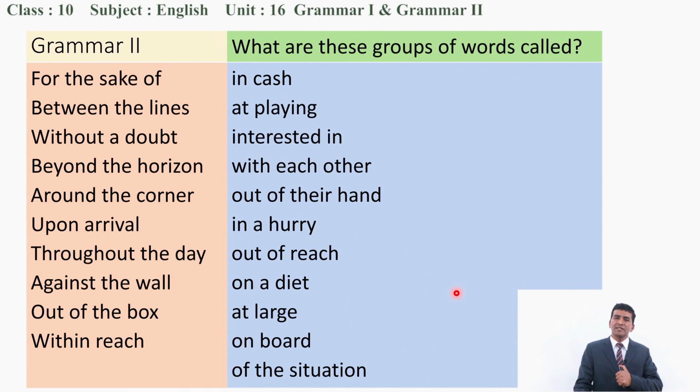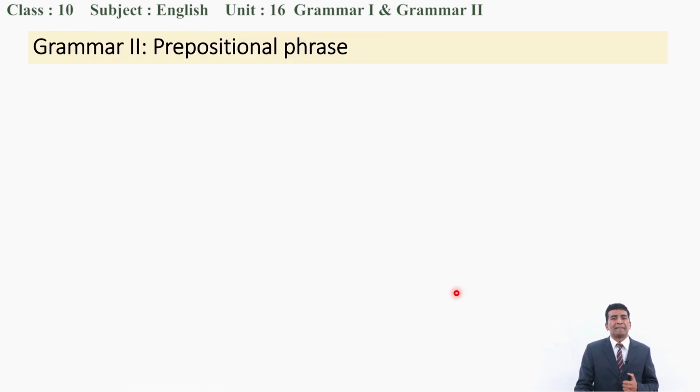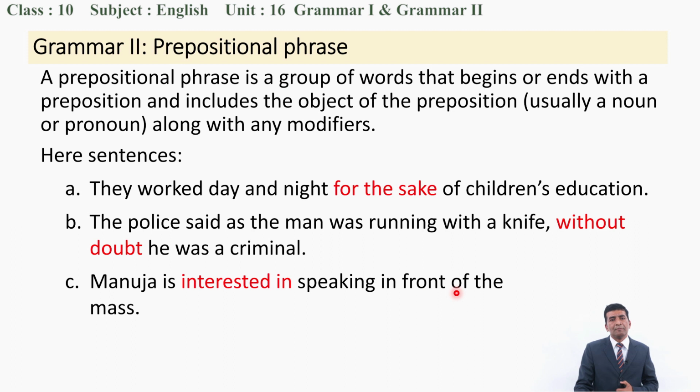Yes, that is what we are going to talk about in Grammar 2. We are going to talk about prepositional phrases in Grammar 2. Prepositional phrases are those groups of words that begin or end with one preposition or another, and they include the object of the preposition, usually a noun or pronoun, along with any modifier.